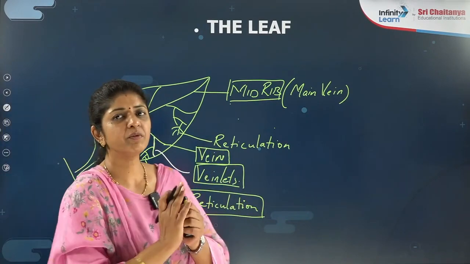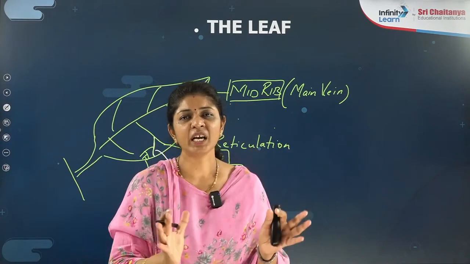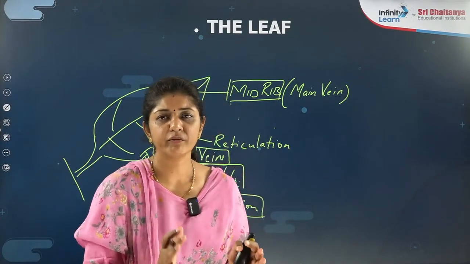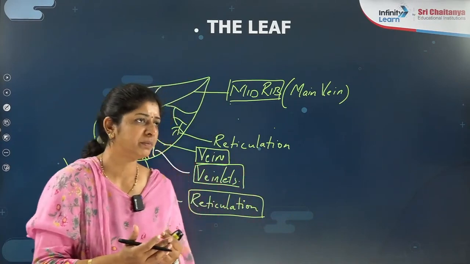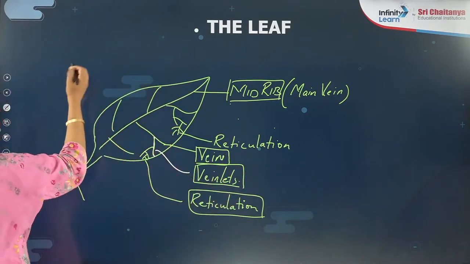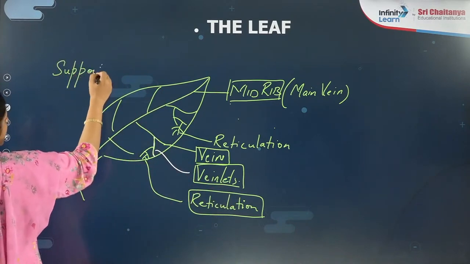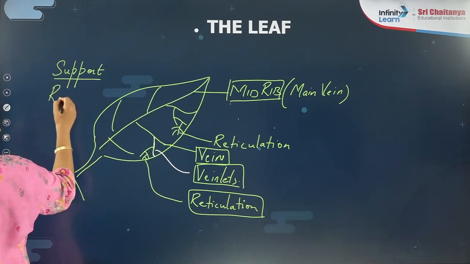What you call that leaves, we will talk about later. But right now you should know the lamina is supported by such a network of the veins and veinlets. Are you getting that? So this vein and veinlets, what are they doing? They are putting support to the plant. Can I say they provide the rigidity?